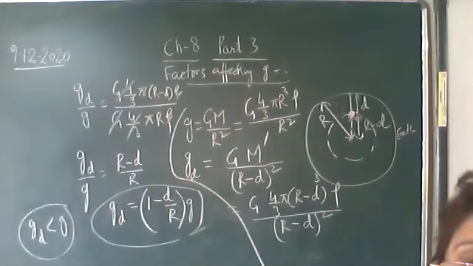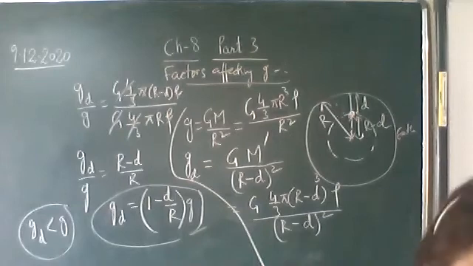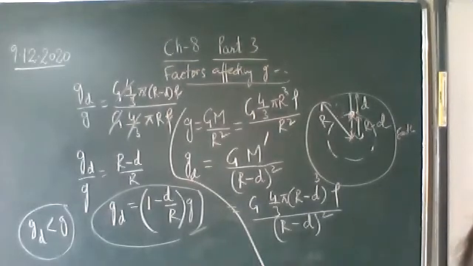Okay, so the acceleration due to gravity is maximum on the surface of the earth, but on the surface of the earth also it is not the same everywhere. First note it down.